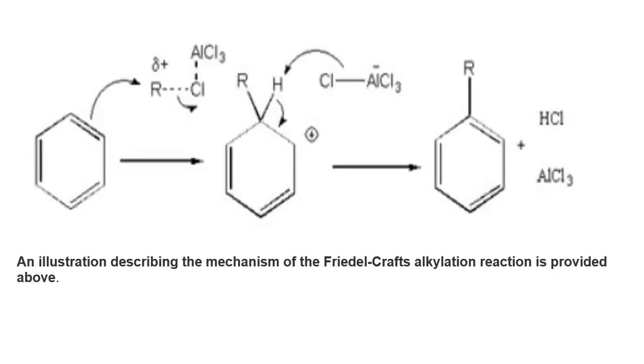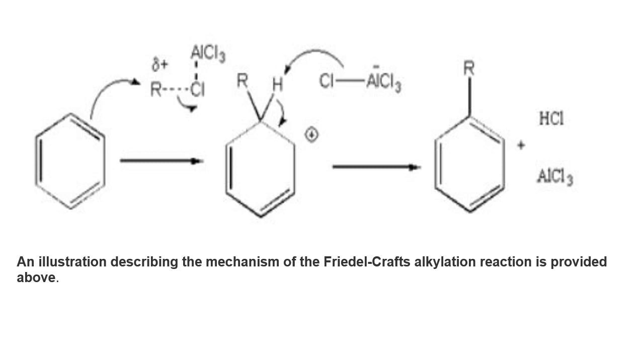Mechanism of Friedel-Crafts alkylation. The Lewis acid catalyst like aluminum chloride reacts with the alkyl halide, resulting in the formation of an electrophilic carbocation. In the second step, the carbocation attacks the aromatic ring, forming a cyclohexadienyl cation as an intermediate. The aromaticity of the arene is temporarily lost due to the breakage of the carbon-carbon double bond.